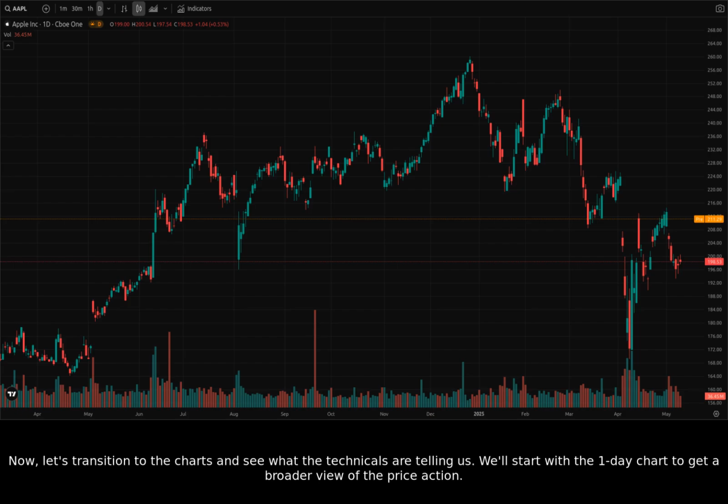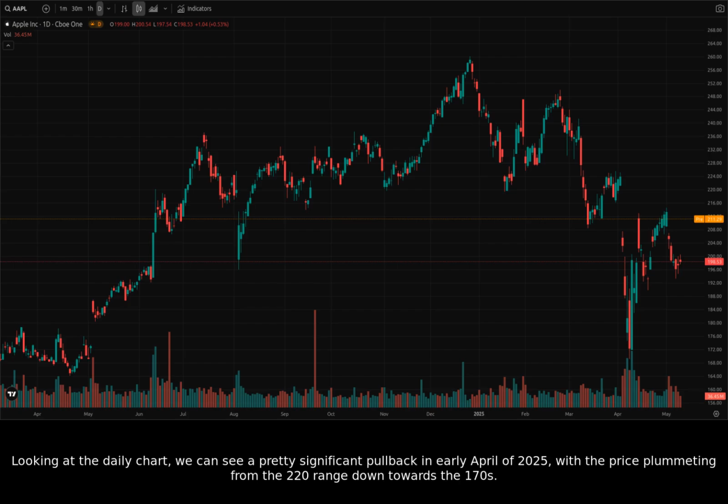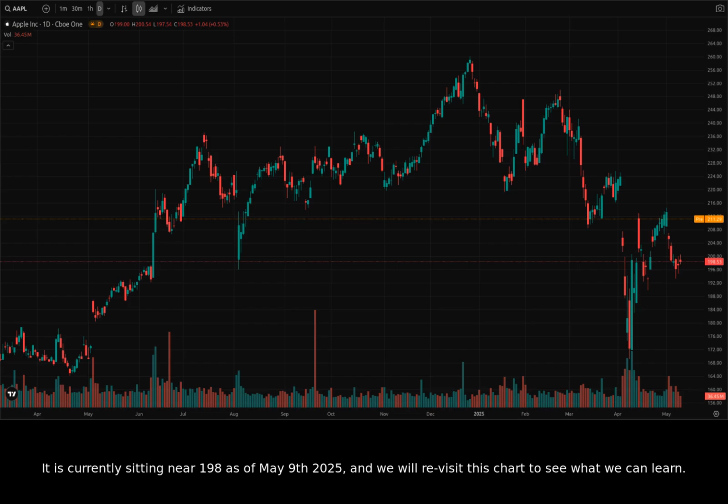Now, let's transition to the charts and see what the technicals are telling us. We'll start with the one-day chart to get a broader view of the price action. Looking at the daily chart, we can see a pretty significant pullback in early April of 2025, with the price plummeting from the 220 range down towards the 170s. It is currently sitting near 198 as of May 9th, 2025, and we will revisit this chart to see what we can learn.